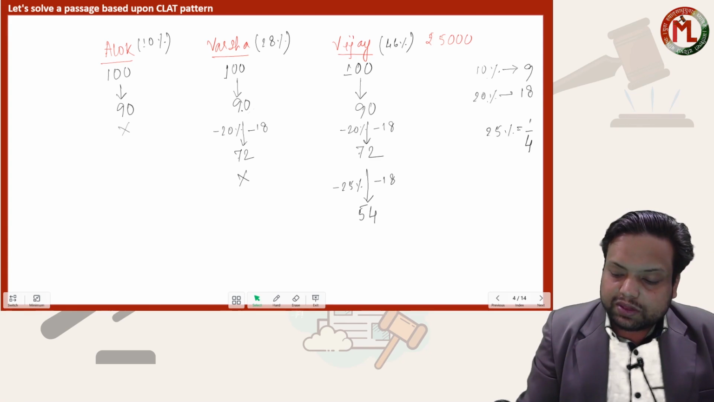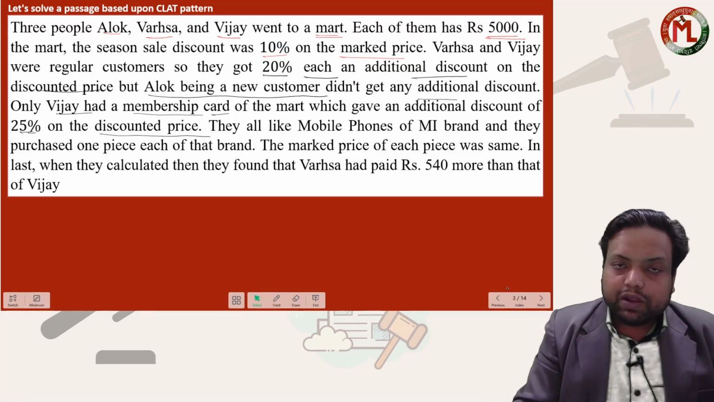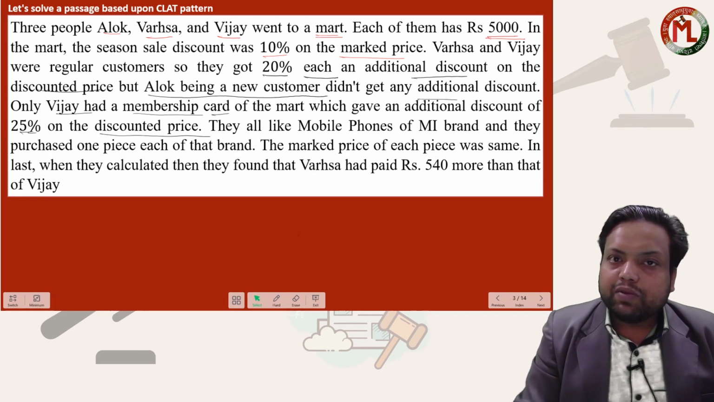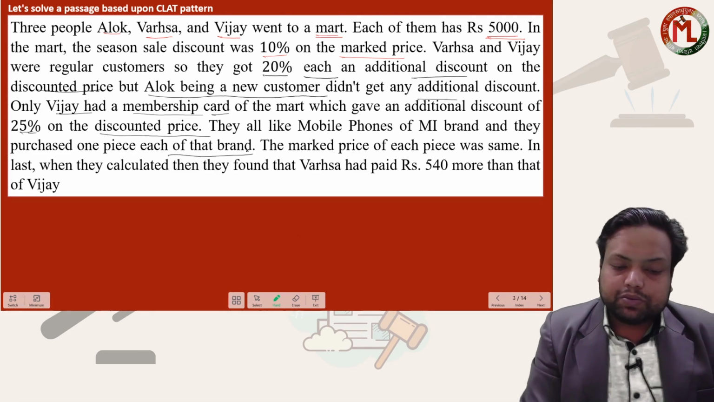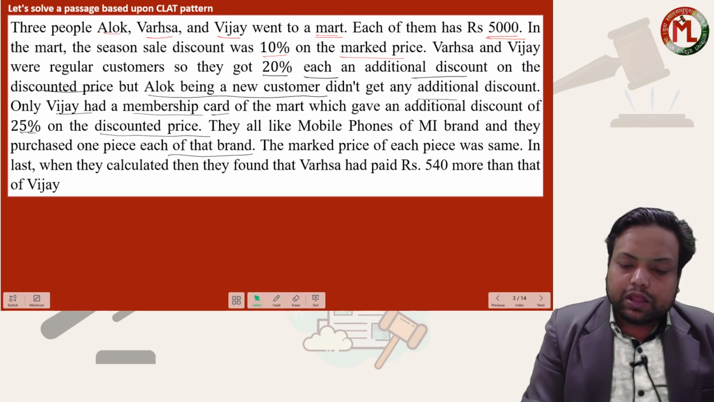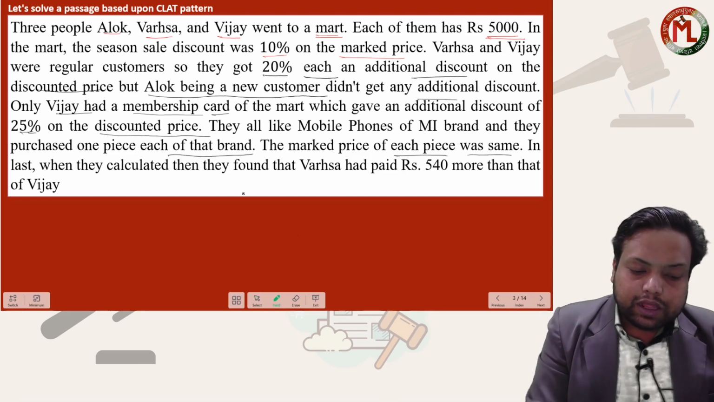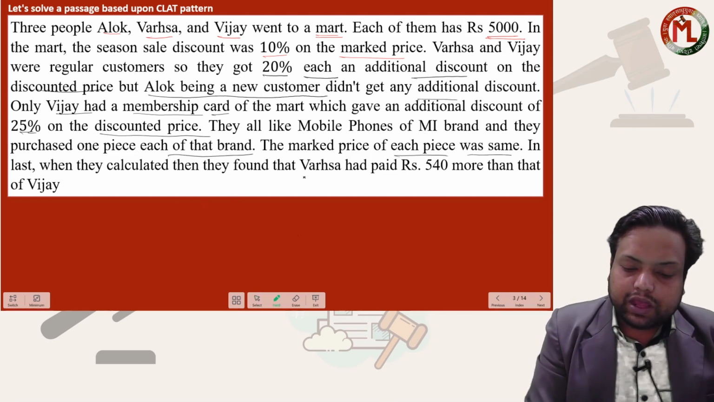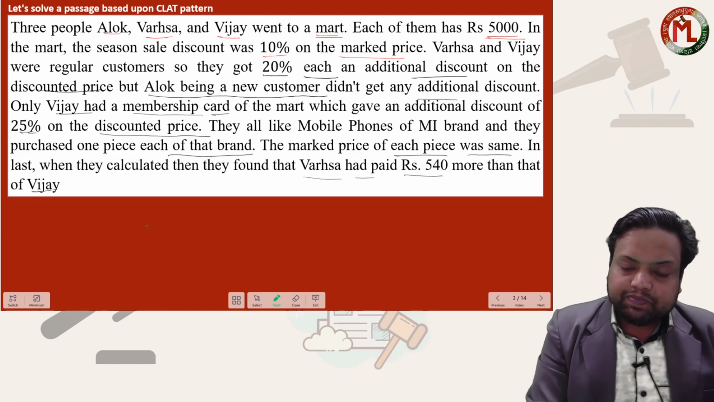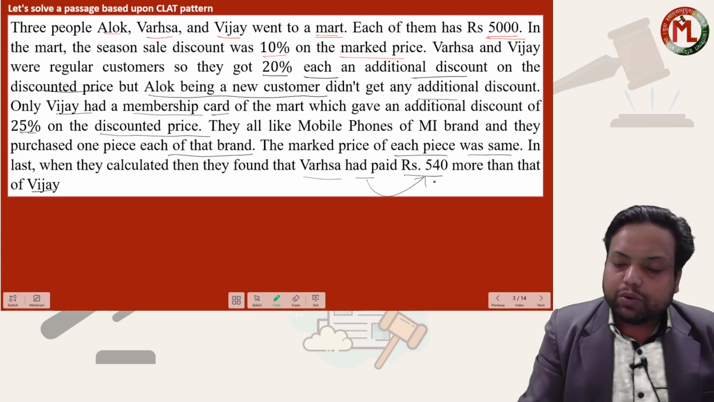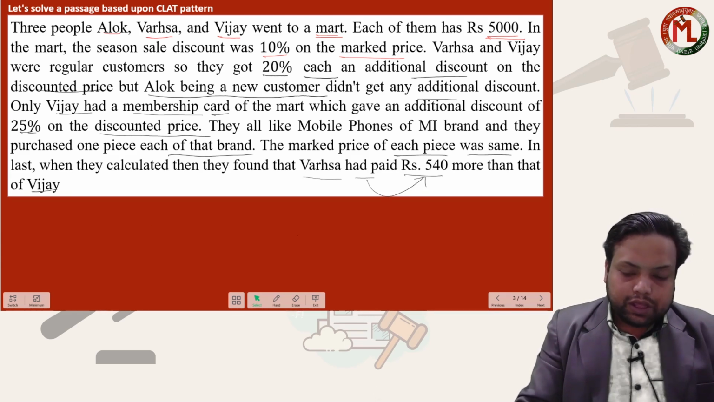Okay. Now what are they saying? They all like mobile phones of the MI brand, and they purchased one piece each of that brand. The marked price of each piece was the same. In the end, when they calculated, they found that Varsha had paid rupees 540 more than Vijay. We'll use this information.